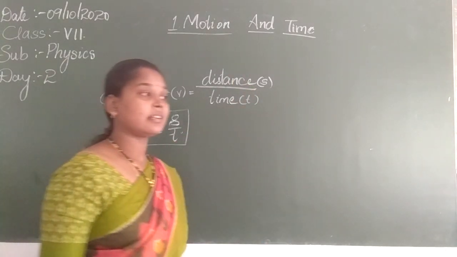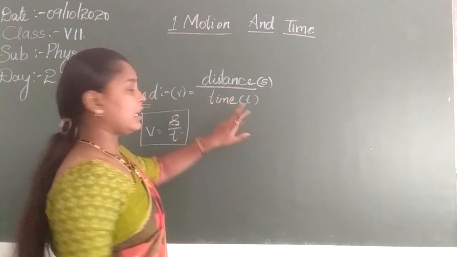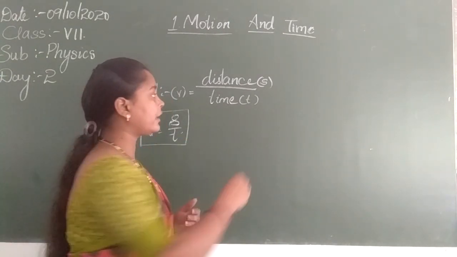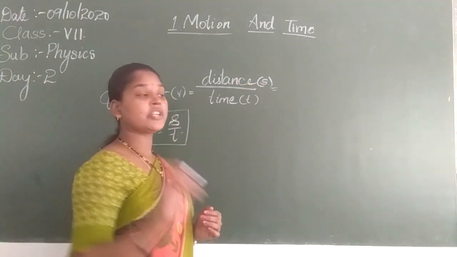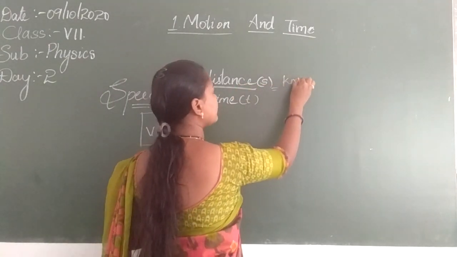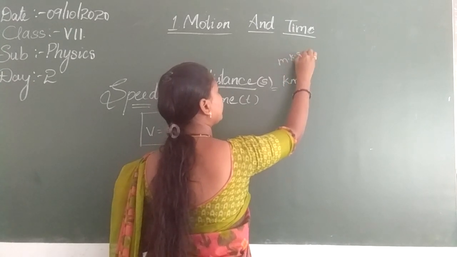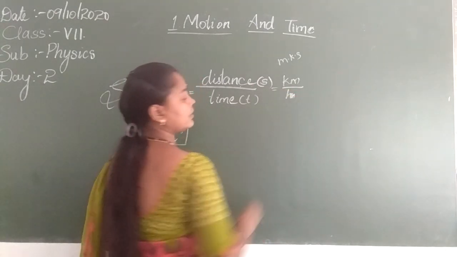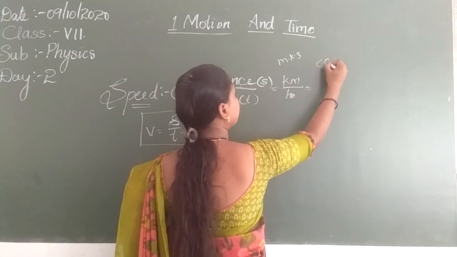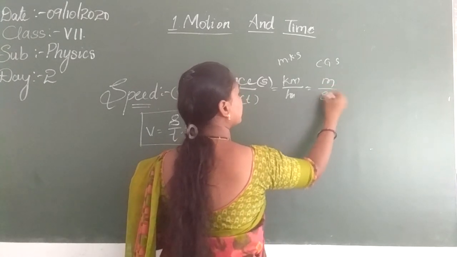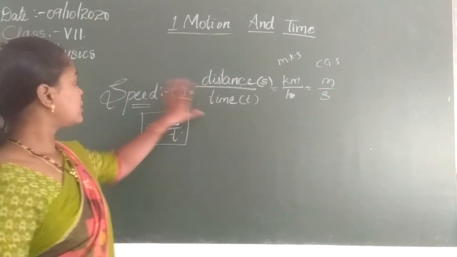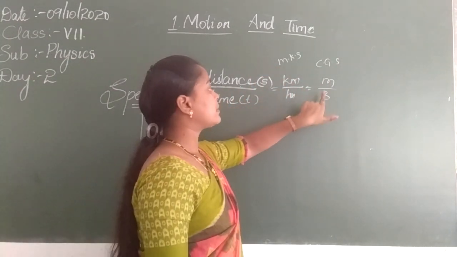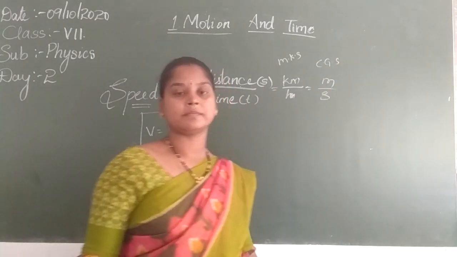What are the units? I have said 30 kilometers per hour. So the distance by time is 30 kilometers per hour. How are we getting that? The distance is measured in kilometers in the MKS system, and whatever the time unit, per hour. And in the CGS system, it is denoted by meters per second. So speed is measured in kilometers per hour in the MKS system and meters per second in the CGS system.